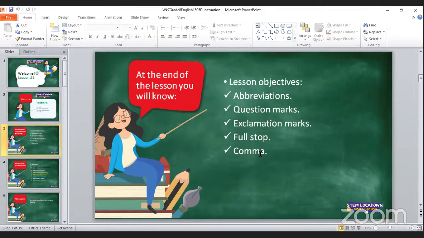If you remember well, there is one past lesson where we learned about the full stop as well as the comma, okay? So in today's lesson, we will be learning about these four punctuation marks.